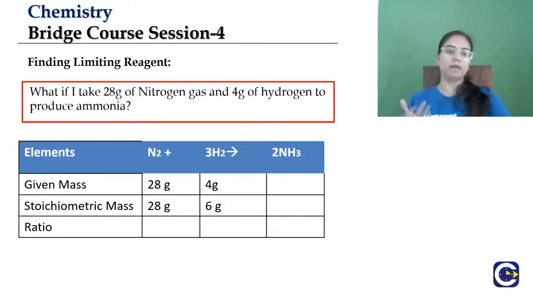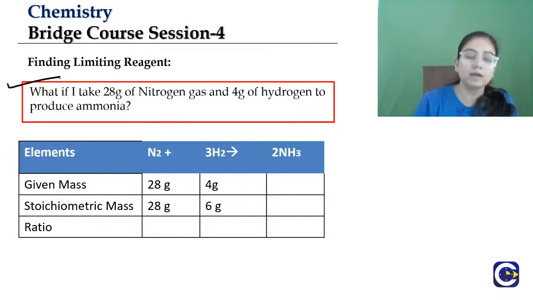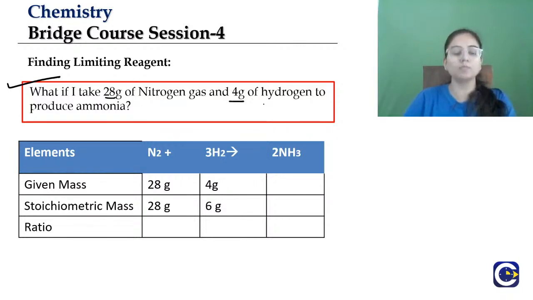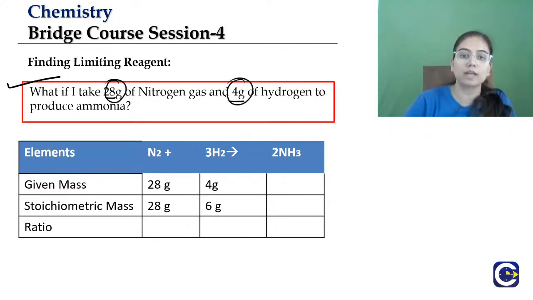So what is the example we have? What if we take 28 gram of nitrogen gas and 4 gram of hydrogen to produce ammonia? Make a table. The mass given is 28 gram of nitrogen and 4 gram of hydrogen. That is given. Now the stoichiometric mass: for nitrogen it's 28 gram and for hydrogen it's 6 gram. Now we will find the ratio for nitrogen and hydrogen to find the limiting reagent.